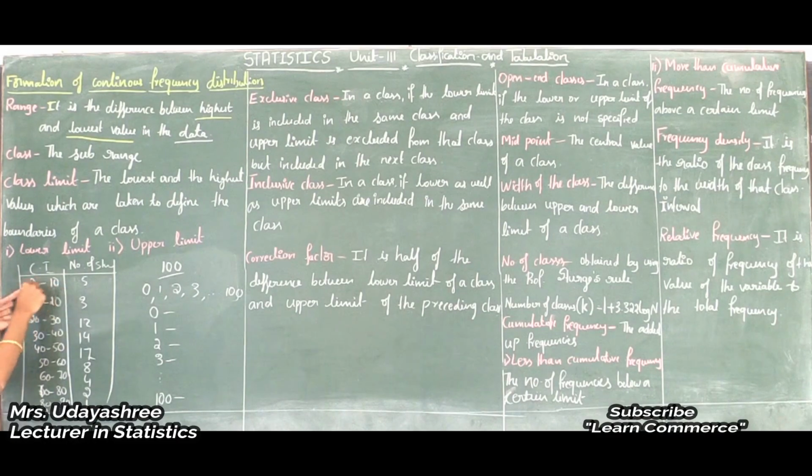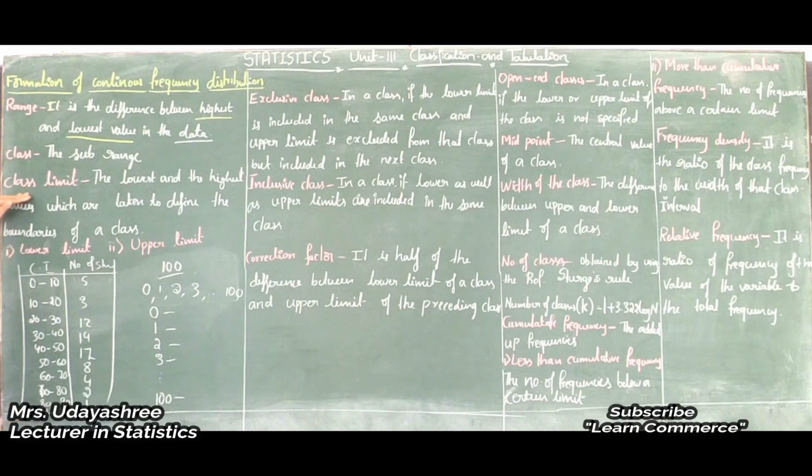Here the total range is 0 to 100, out of which students may score. Here we made sub-ranges like this 0 to 10, that is one class. Then 10 to 20, this is one sub-range. Next 20 to 30, this is a sub-range, or we can say this is a class. 30 to 40 is one class, 40 to 50 is one class. 50 to 60, 60 to 70, 70 to 80, 80 to 90, 90 to 100. These are classes.